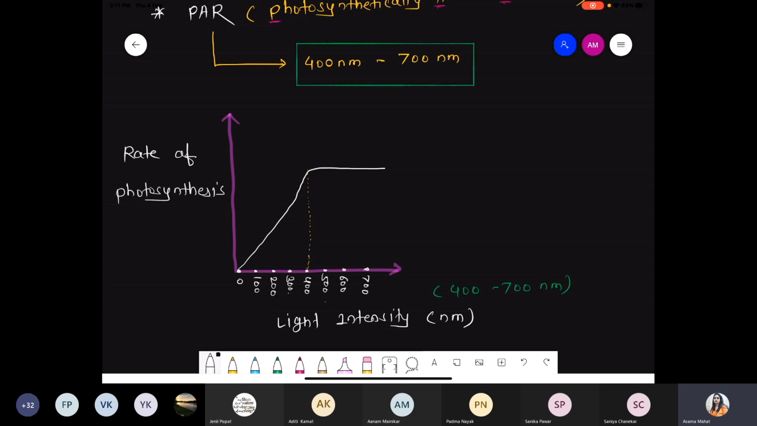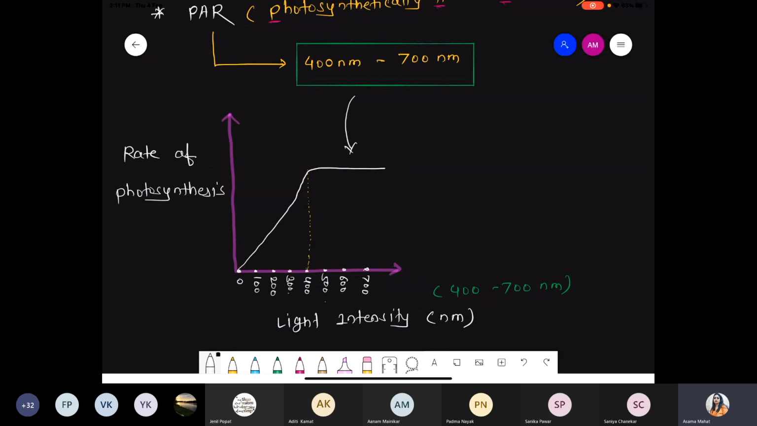So why are we talking about this condition? That is PAR. PAR means the range of 400 to 700 nanometer. These are the regions where photosynthesis is carried out, where it is constant, or you can say more active. Got it? Yes, there will be changes in this also.